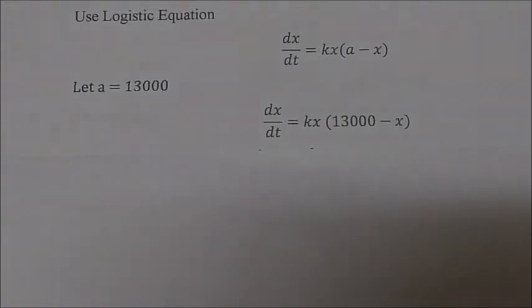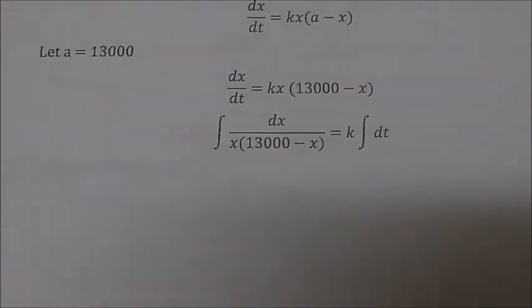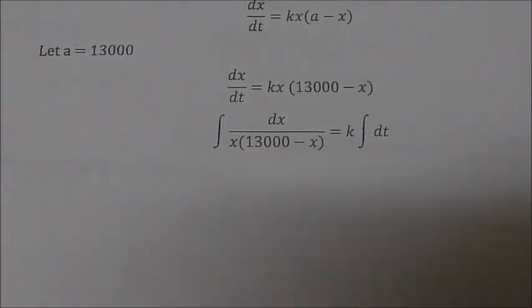Then we're gonna separate it out. I'm gonna put all the x on the left side and t on the other. Now that we've got things separated out, we're just gonna integrate both sides. Okay, the right side no problem, the left side a little worse. We have to integrate it by partial fractions.